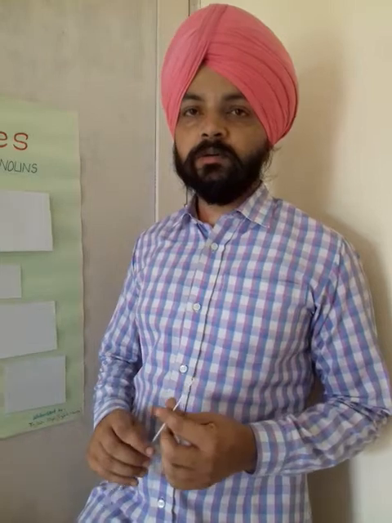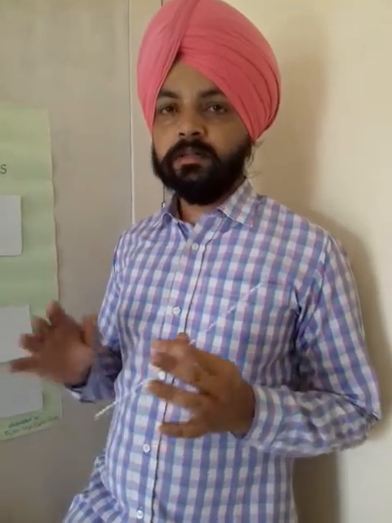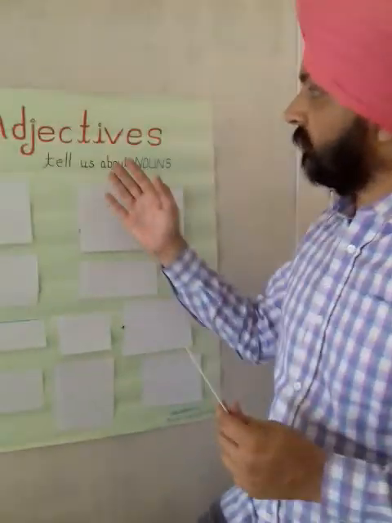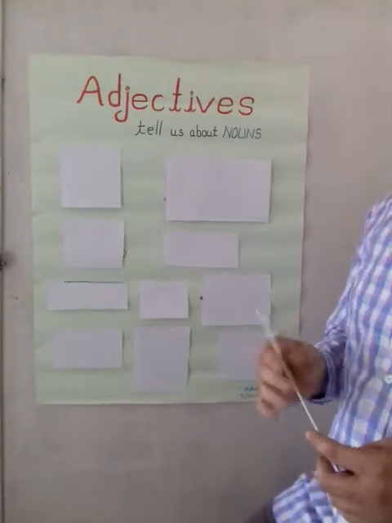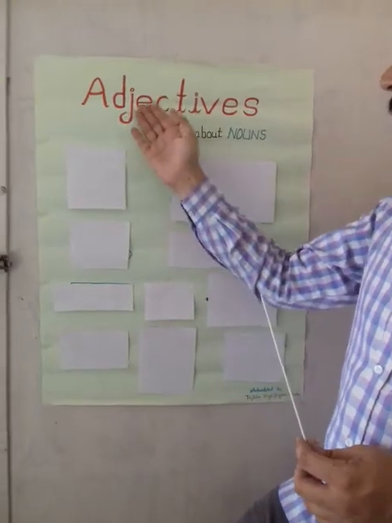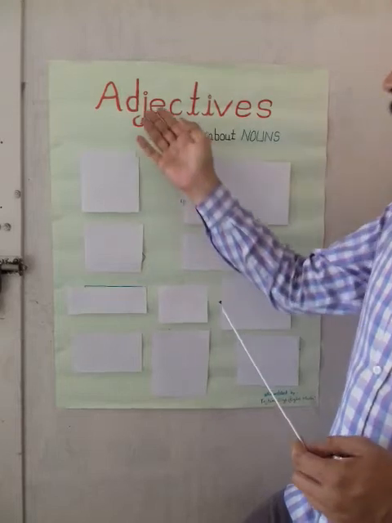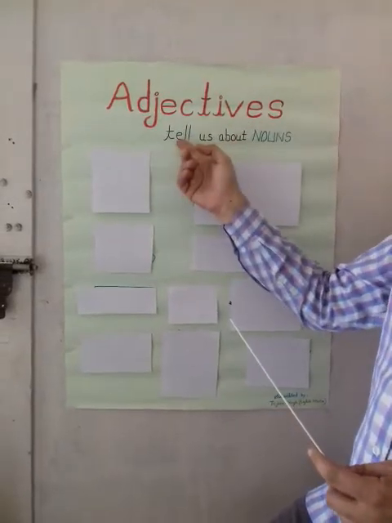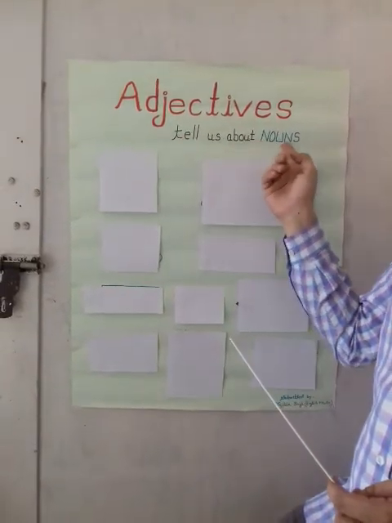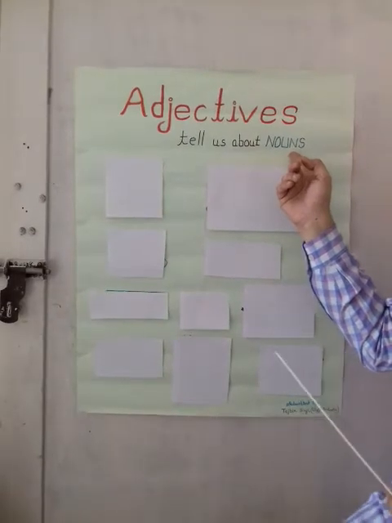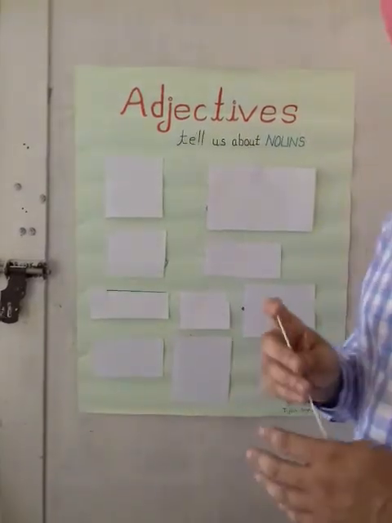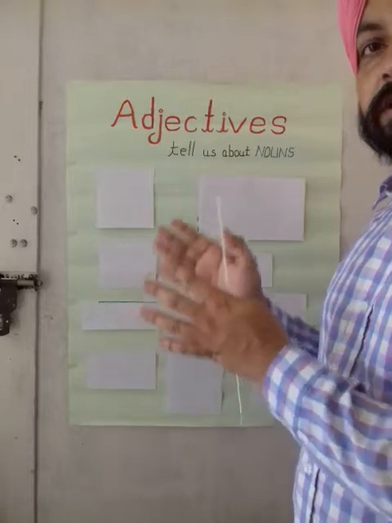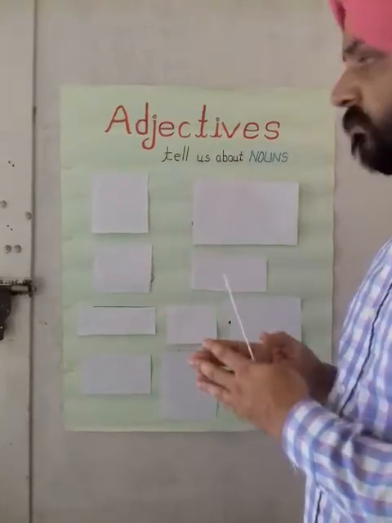Today I am going to describe the teaching aid regarding adjectives. So, if I ask you what is an adjective, the answer is: adjectives are the words which tell us about nouns. Okay, so let's see what different things the adjectives tell us about the nouns.